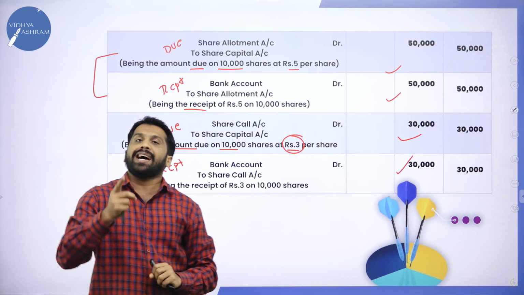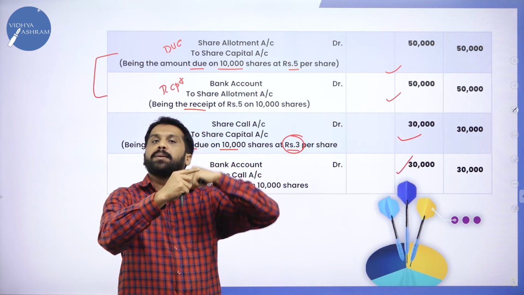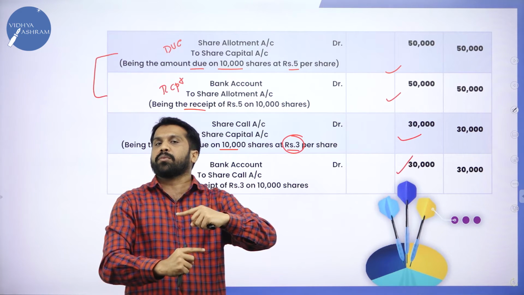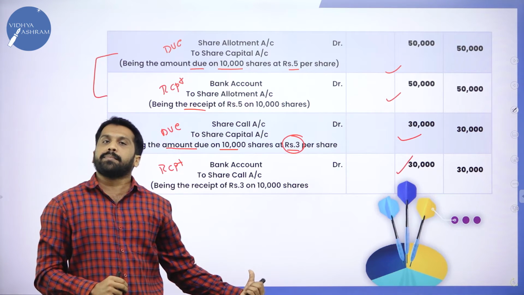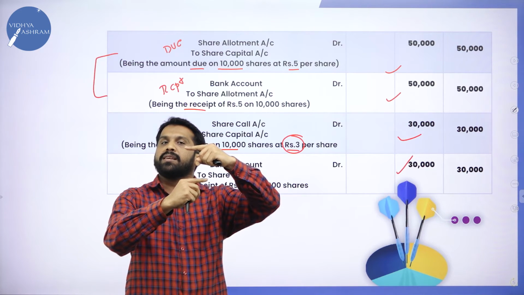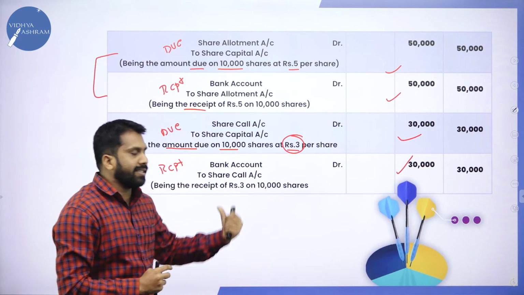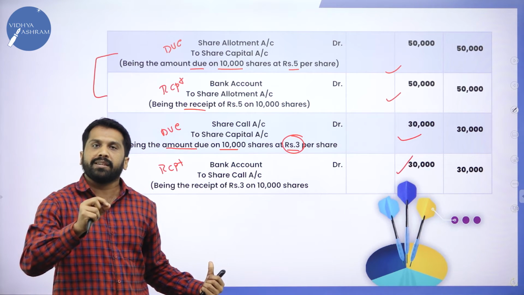Application over. Allotment. Share allotment to share capital. Bank account to allotment over. Call money. Share call money to share capital. Bank to share call money. So these are the journal entries you have to remember.